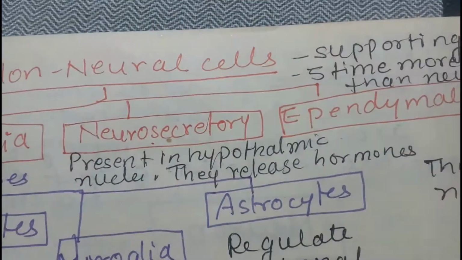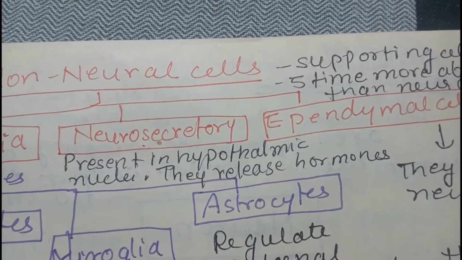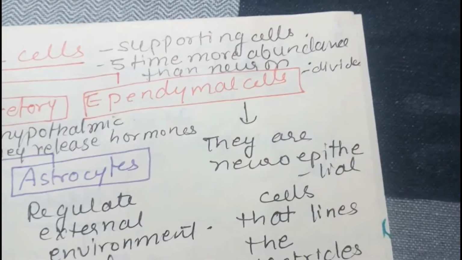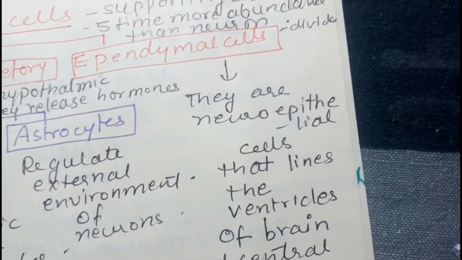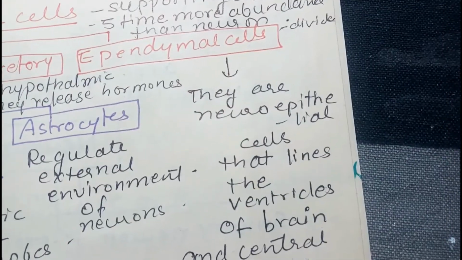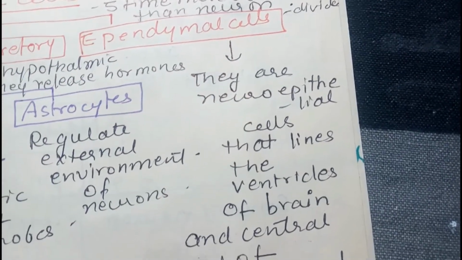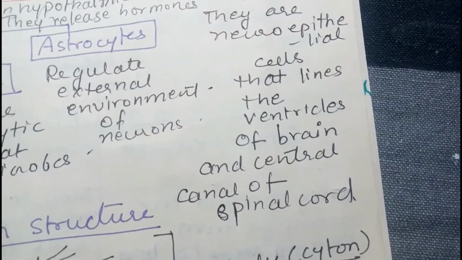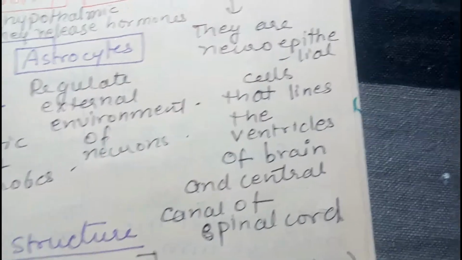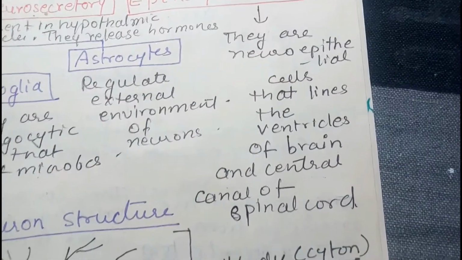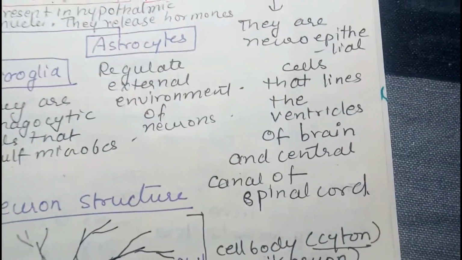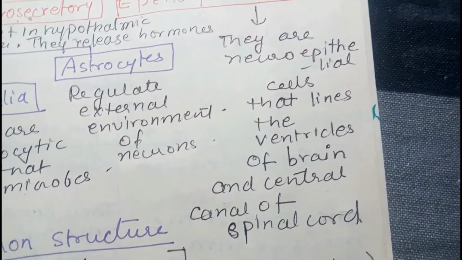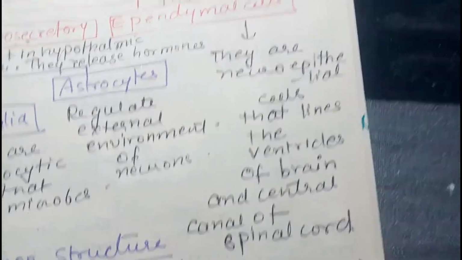Neurosecretory cells are present in the hypothalamus, and they release or secrete hormones. Ependymal cells are actually neuroepithelial cells that line the ventricles. Ventricles here are the cavities. You should not confuse them with the ventricles present in the circulatory system. They also line the central canal of the spinal cord. So they are lining these cavities.